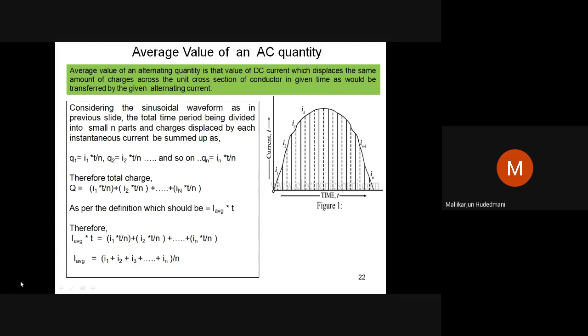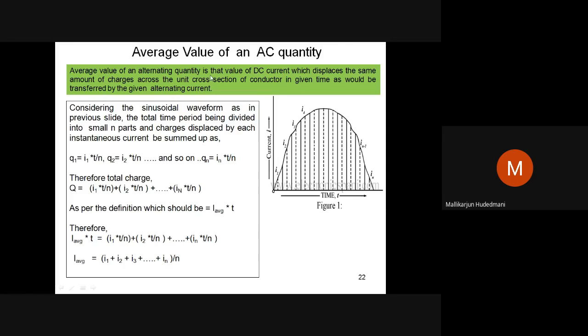Therefore, as per the definition, Q, the total charge displaced by the unknown alternating quantity, has to be balanced, and should be equal to I average into T, where I average is the DC current, for how long? T. If I multiply I into T, the coulombs of charge must be equal to the total sum I have done. This is as per the definition.